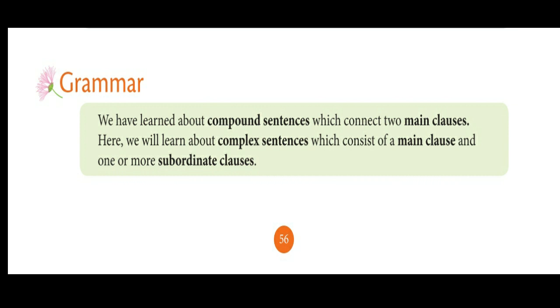Compound sentence. What is a compound sentence? We have learned it before. A compound sentence connects two main clauses. A compound sentence is a sentence made by two main clauses. Okay, then what is a main clause? A main clause is a group of words having a subject and a verb giving a complete meaning. For example,